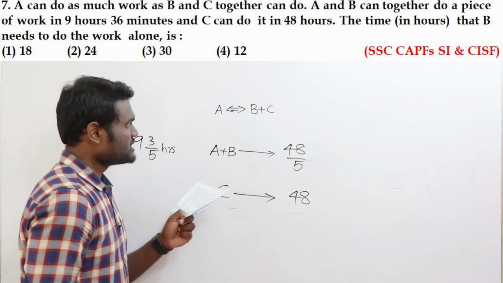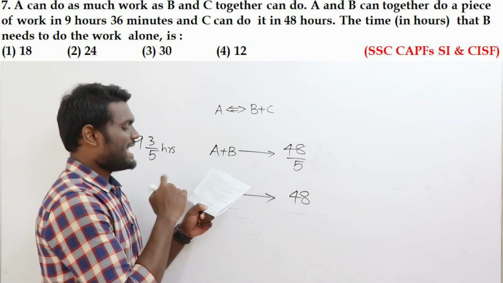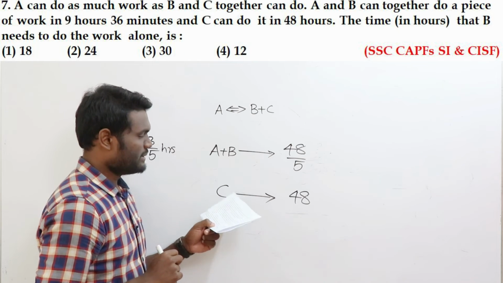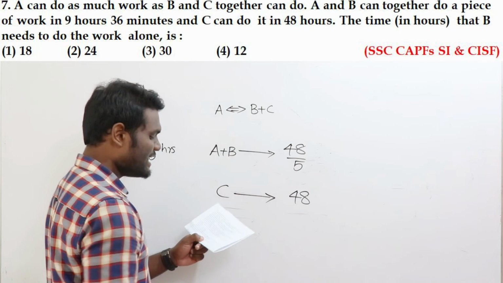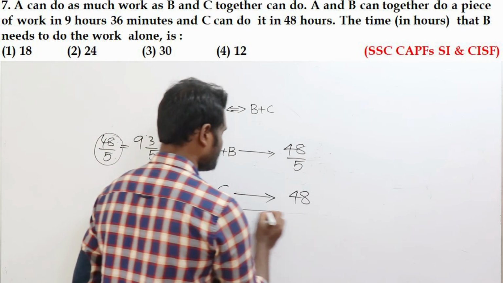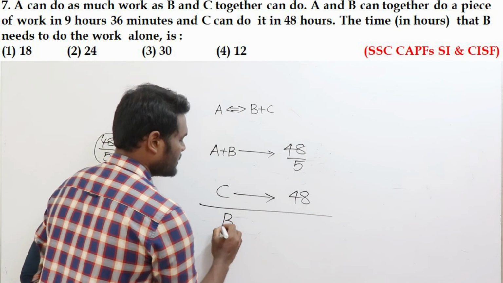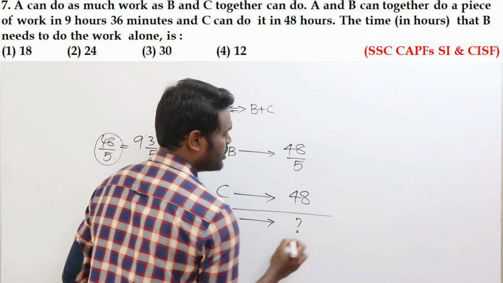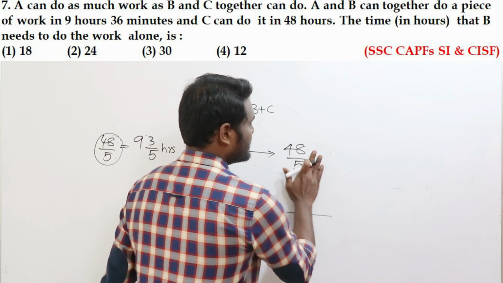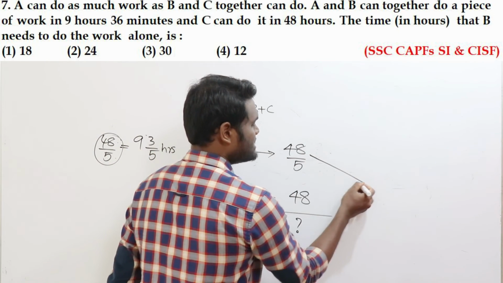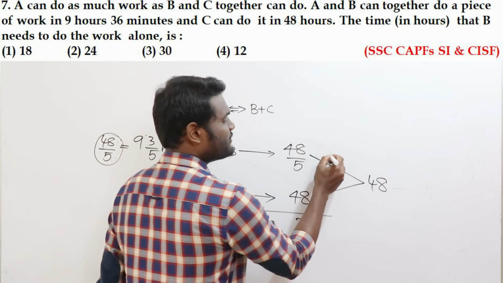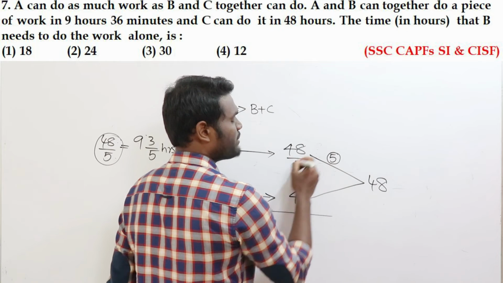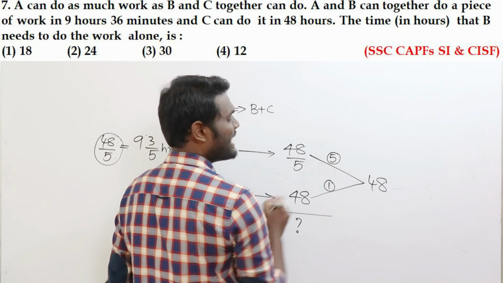So A can do as much work as B and C together can do. A and B together can do it in 9 hours 36 minutes, which is the same as 48 by 5 hours. C alone takes 48 hours. Now your question is to find B alone, how many hours? Okay, simple one. Now if you look here, this is 48 by 5, this is 48. LCM is going to be 48. If LCM is 48, these fellows are going to do 5 apples per day. This fellow will do only 1 apple per day.